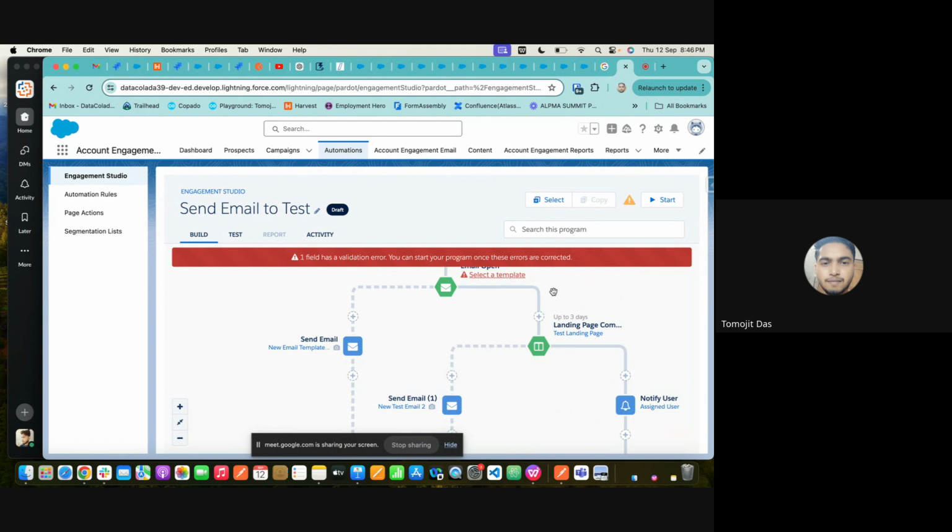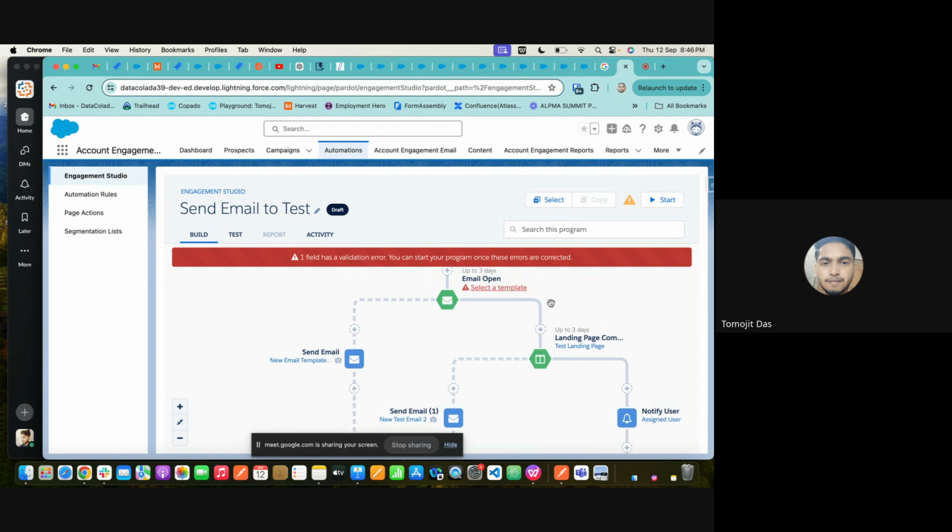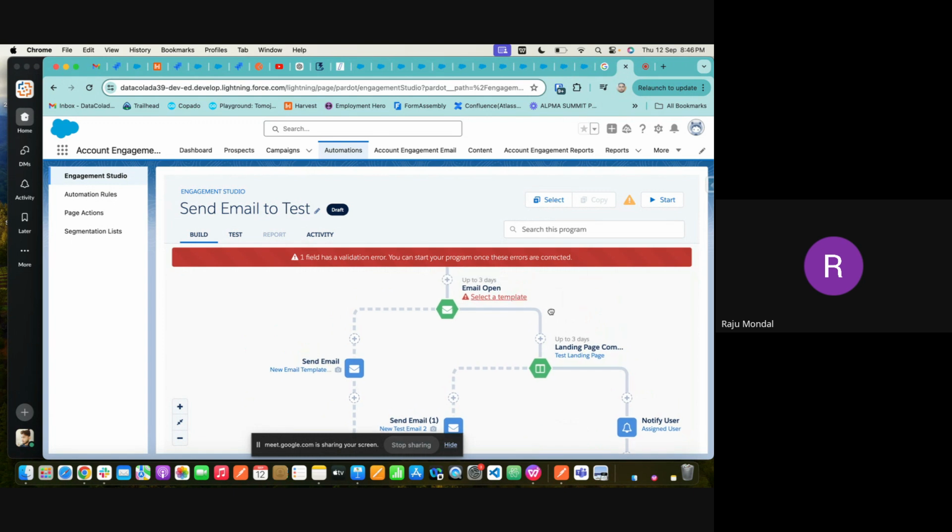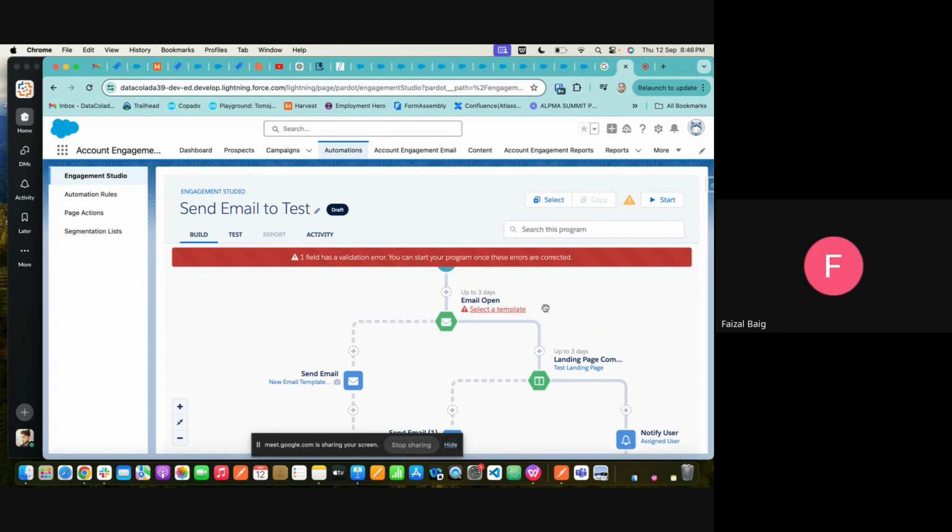Okay, so as I read the requirement, as you mentioned, I thought that was the email open component we had to use. You said in the requirement to add canvas as email open. So I wrongly thought that. Firstly, you have to send the mail and then you can open the mail. Yeah. So the first pointer was start the program.